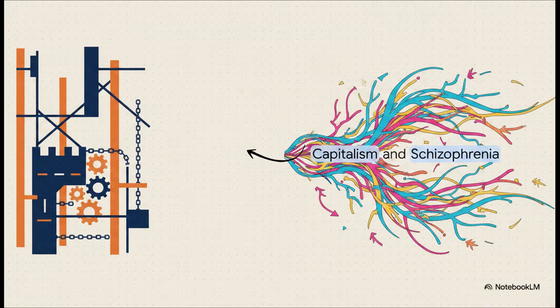So Capitalism and Schizophrenia is actually the subtitle of the massive, broader project that A Thousand Plateaus belongs to. And what this text does is fundamentally attack traditional representational thinking. Deleuze and Guattari draw this sharp contrast between what they call rigid state philosophy, which is all about fixed identities, universal truths, and established order, and this incredibly liberating, chaotic concept they call nomad thought. Nomad thought doesn't trap itself in some closed equation. It moves freely. It's really a philosophy of the outside.